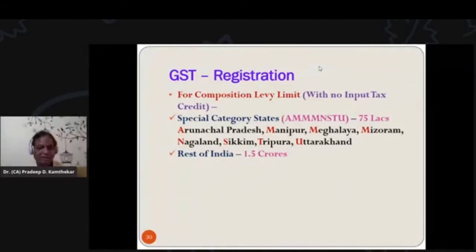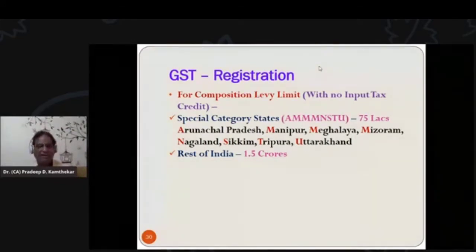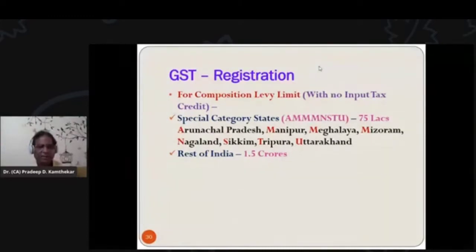So no GST records are to be kept for GST paid on purchases. No records are to be kept for input tax credit. What is the balance? What is input tax credit available? That we'll see through detailed examples. But here we have to understand this simple composition levy scheme is applicable for special category states for this March April examination as per assessment year 1920, 75 lakhs. Beyond that, this scheme is not allowed.